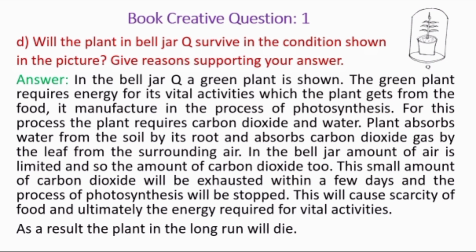Plants absorb water from the soil by their roots and absorb carbon dioxide gas by the leaf from the surrounding air. In the bell jar, the amount of air is limited, and so the amount of carbon dioxide is also limited. This small amount of carbon dioxide will be exhausted within a few days, and as a result, the process of photosynthesis will stop.